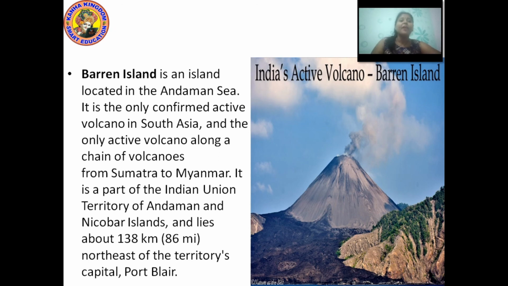Among the chain of volcanoes from Sumatra to Myanmar, Barren Island is the most active volcano of South Asia.